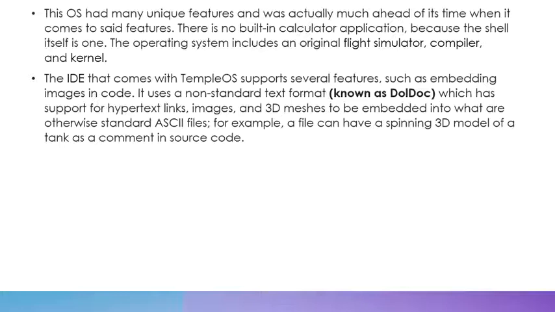The IDE that comes with Temple OS supports several features, such as embedding images inside code. It uses a non-standard text format known as DolDoc, which has support for hypertext links, images, and 3D meshes to be embedded into what are otherwise standard ASCII files. For example, a file can have a spinning 3D model of a tank as a comment in the source code. So as you can see, this was much ahead of its time.